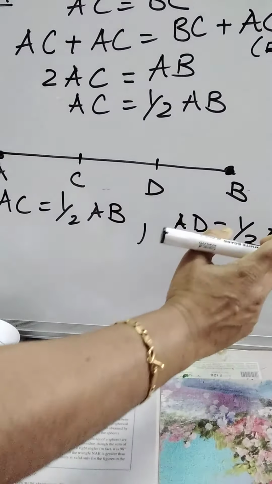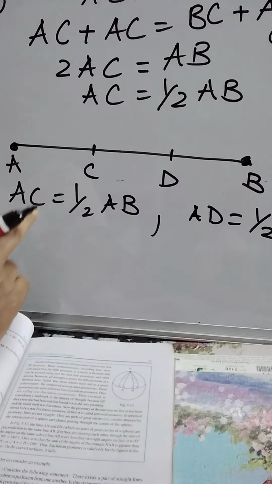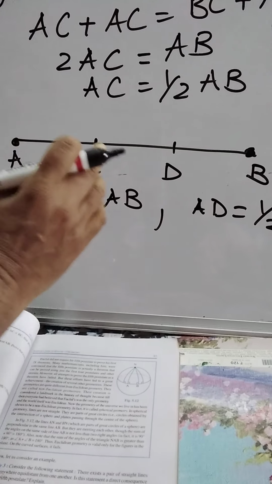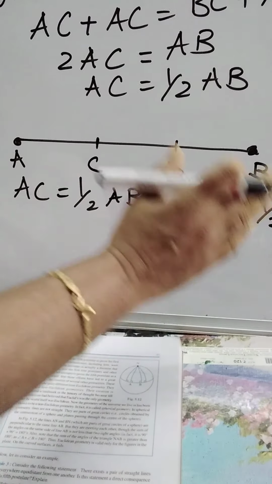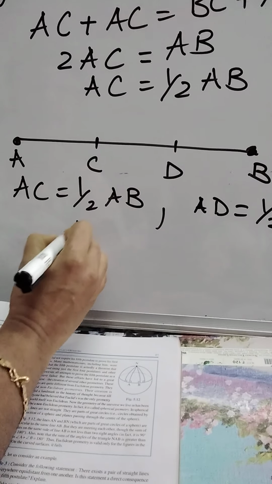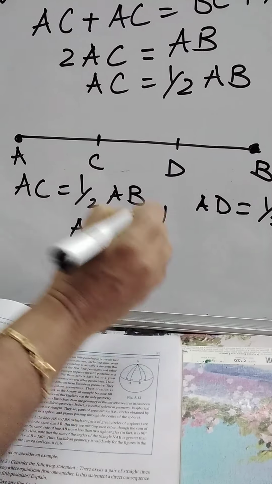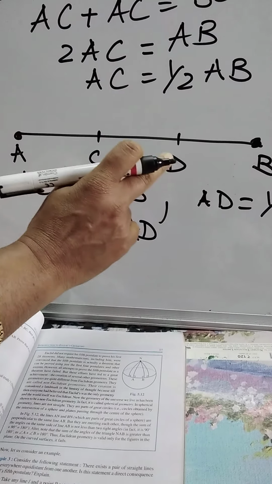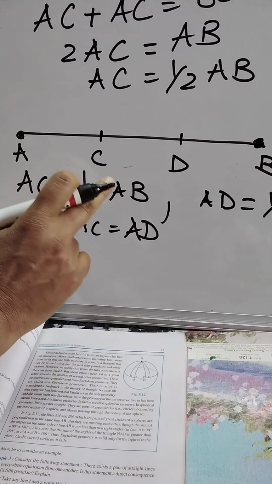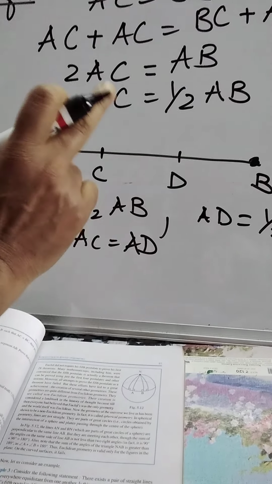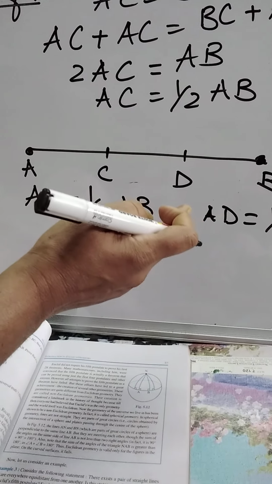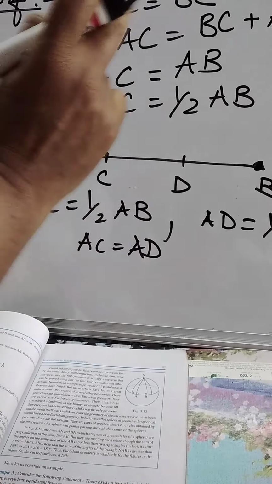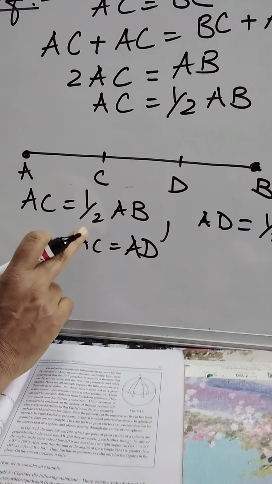You can see the right hand side for both of the statements is same. So we know again, this is by Euclid's axiom, that things which are halves of the same thing are equal to one another. So we have to say that AC should be equal to AD. How is it possible? It is possible only if C and D are coinciding. That means our assumption that C and D are two midpoints of AB may be wrong, and hence a line segment has only one midpoint, not two or more than one. So this is how question number 5 is done.